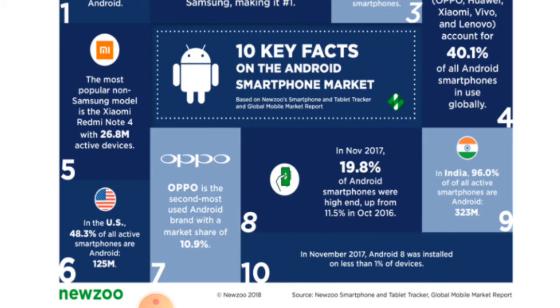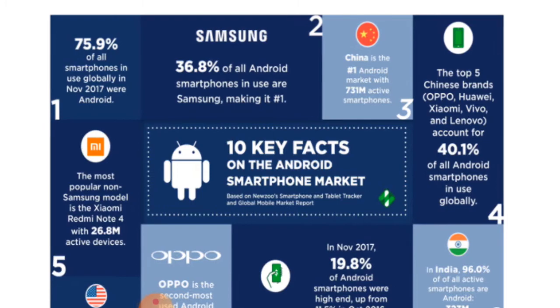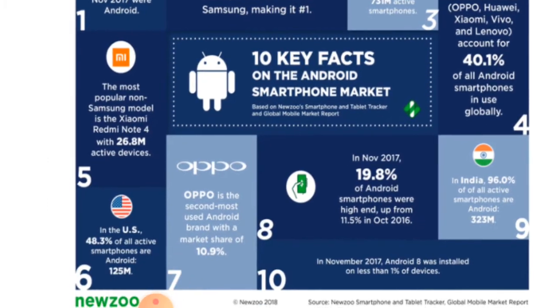Then the fifth one is that in the US 48.3% of all the smartphones are Android, that is 125 million. So this is the second, this is third, this is fourth. All these are the facts given. There are 10 different key facts according to the smartphone market.